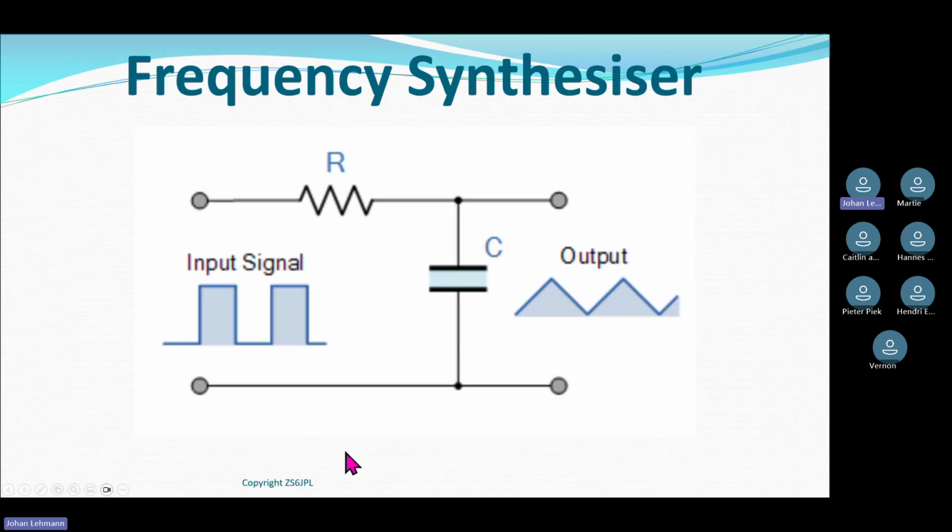Now we go back to filters again. You go back to your lecture on series and parallel resonant circuits and filters. Here's just a very basic filter that I've put up for you to see. So the error signal coming out of the phase comparator looks like this. And after the filter, this is what my signal looks like.